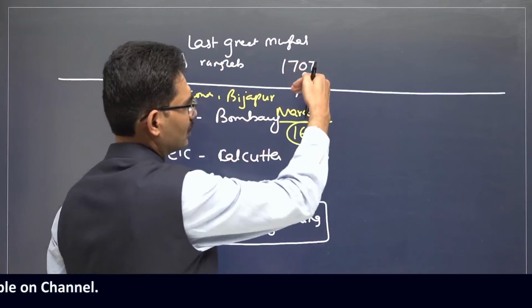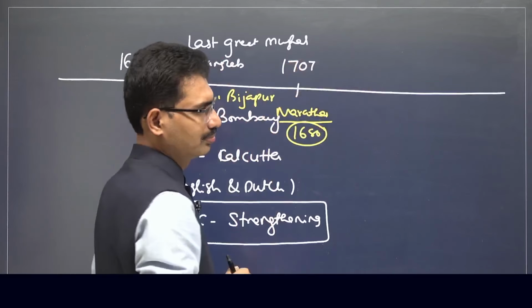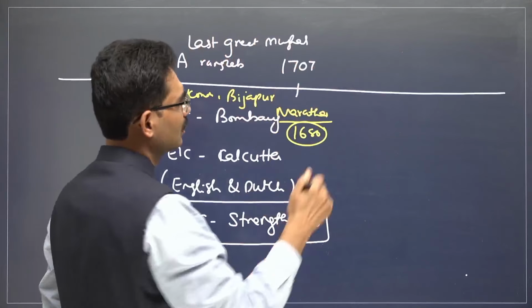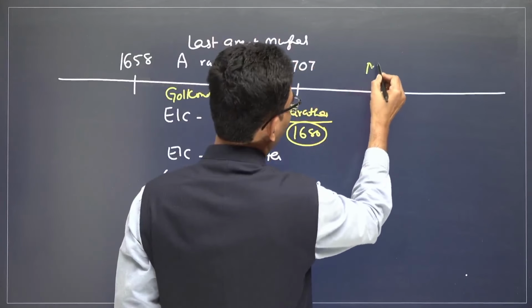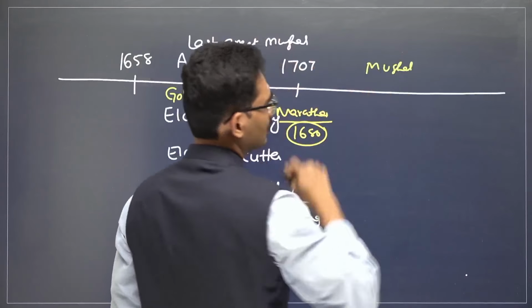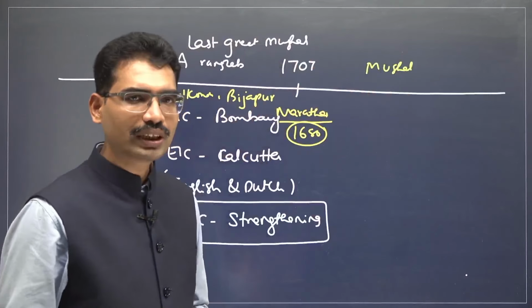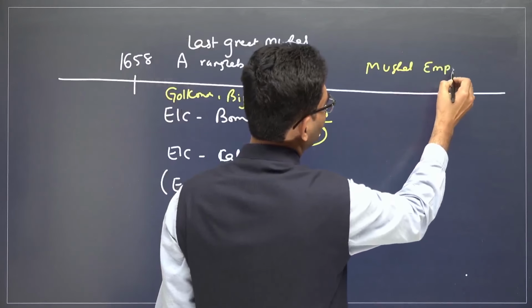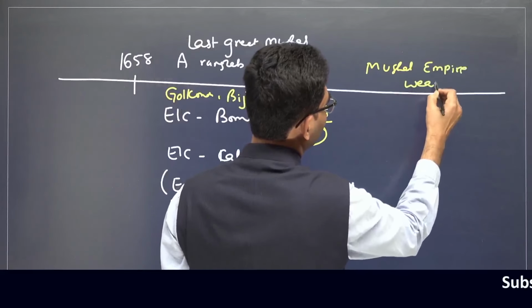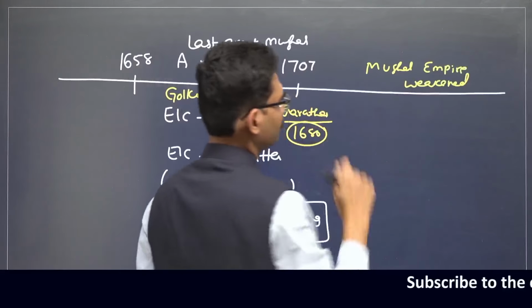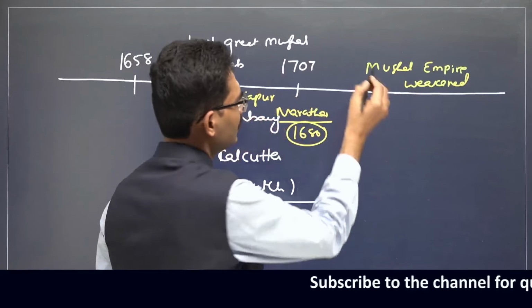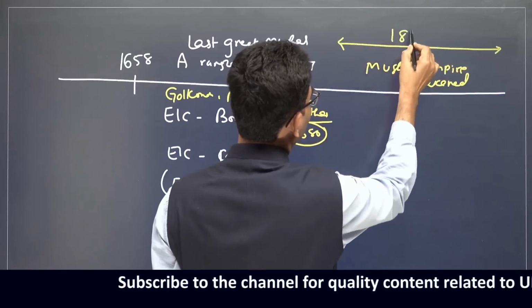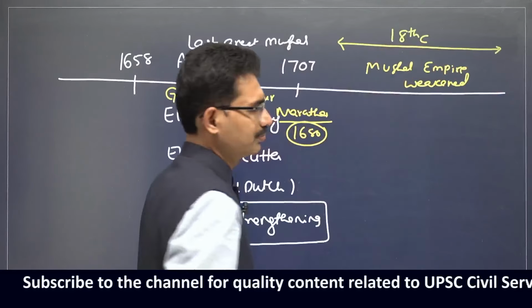In 1707, he died. Many enemies were there. Now they started creating their own independent kingdoms. The Mughal Empire weakened. So this is the opportunity for the East India Company in the 18th century.